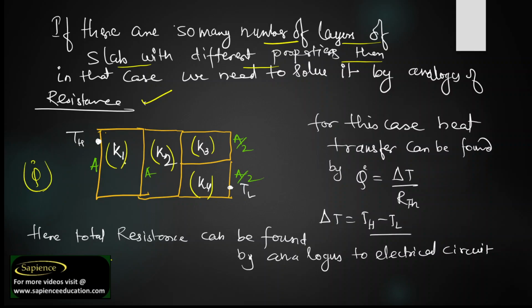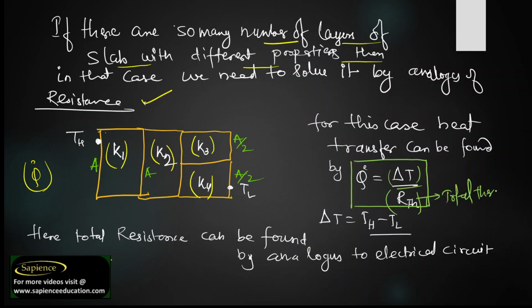To find the rate of heat transfer, use the analogy of electrical resistance. Q dot, the rate of heat transfer, is equal to delta T by RTH. What is RTH? RTH is the total thermal resistance.